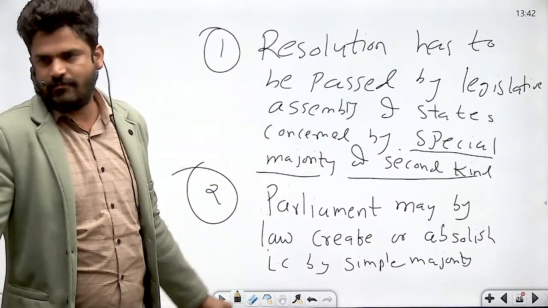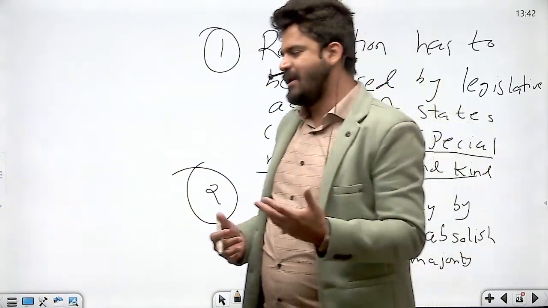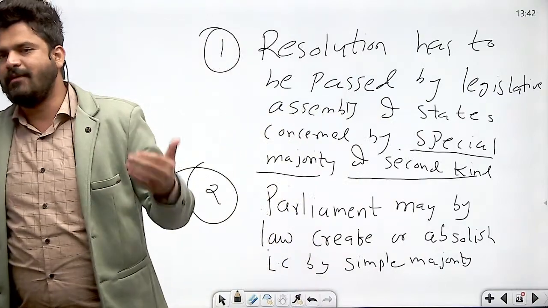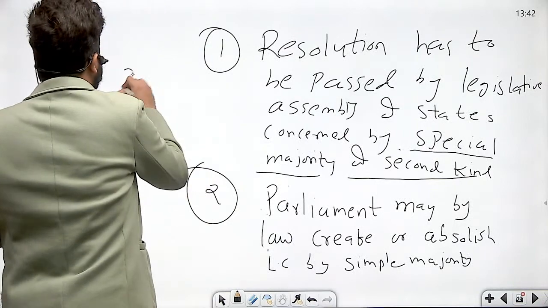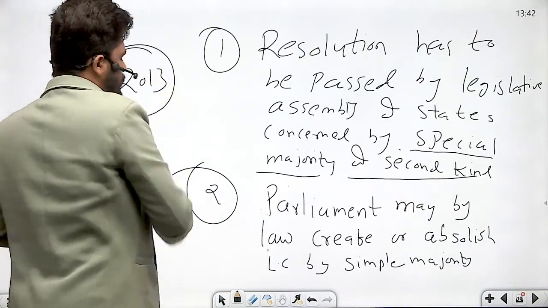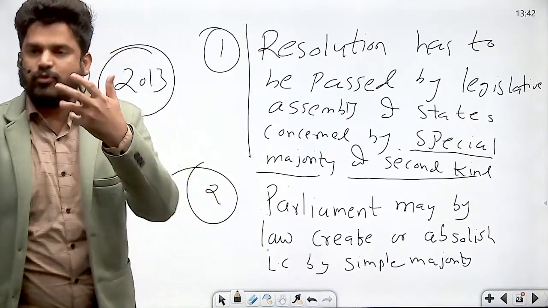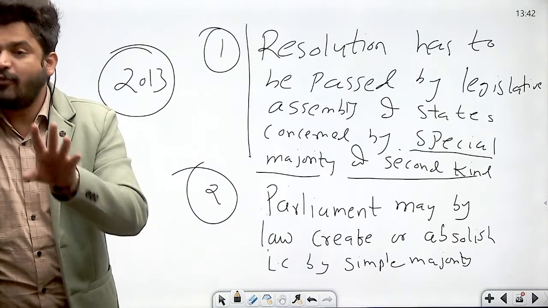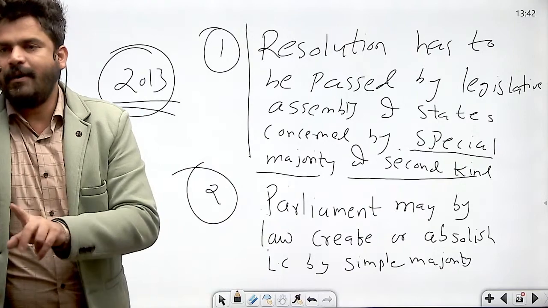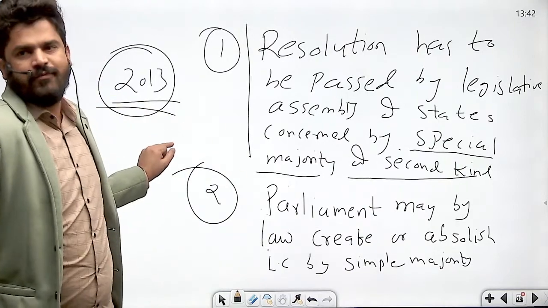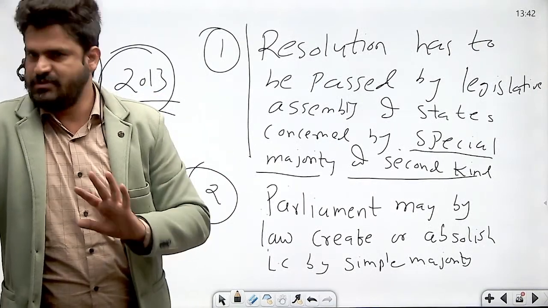Same is the case here. तो जरूरी नहीं है कि स्टेट लेजिस्लेटिव असेंबली ने रेजोल्यूशन पास किया है क्रिएट करने के लिए, अबॉलिश करने के लिए, तो पार्लियामेंट कंपलसरी ये है. For example, let me tell you, Rajasthan Assembly passed this resolution by special majority, by majority of the total strength of Legislative Assembly of Rajasthan and majority of not less than 2/3 of the members present and voting, okay, in 2013. But the bill for creation of the Legislative Council in Rajya Sabha is still pending in the Parliament, okay, right?